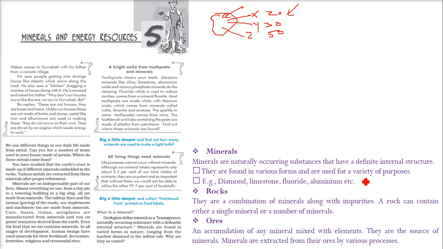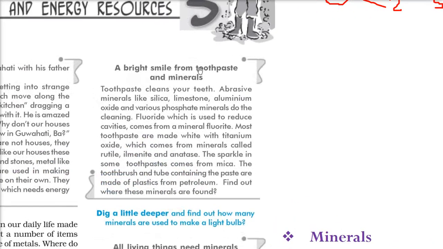So they are found in various forms, and they are used for a variety of purposes like diamond, limestone, fluoride, and aluminium. And I can tell you that right from a needle to the airplane, we will find different types of minerals being used. Even in the human body, we use minerals in different ways.